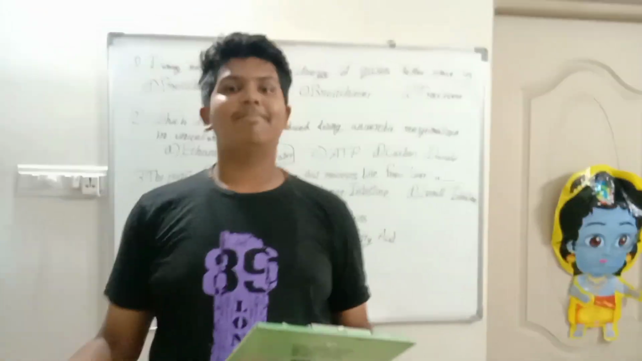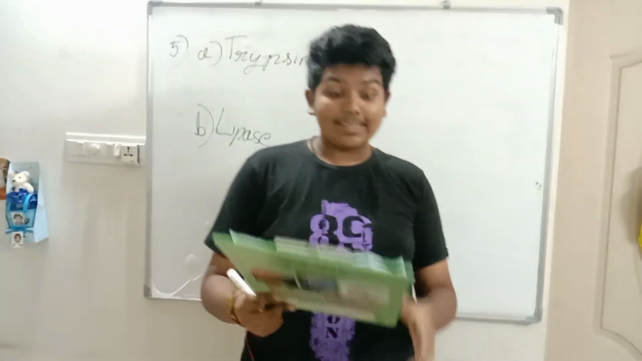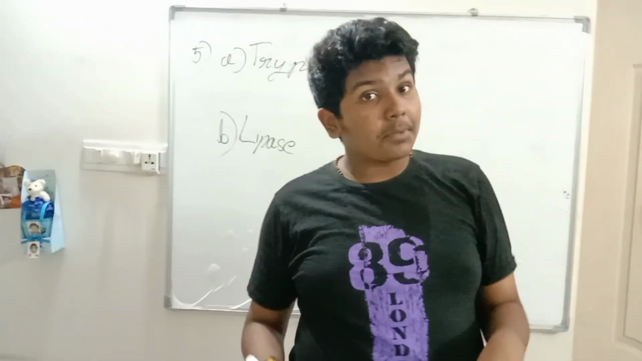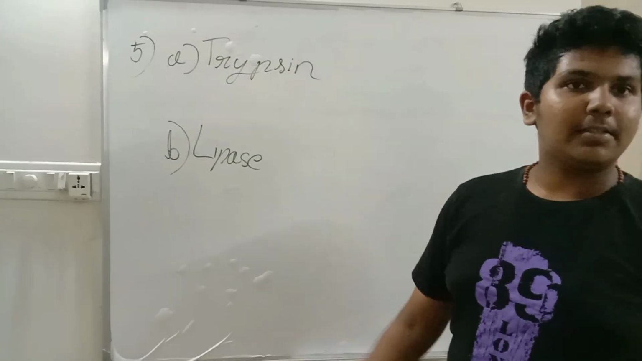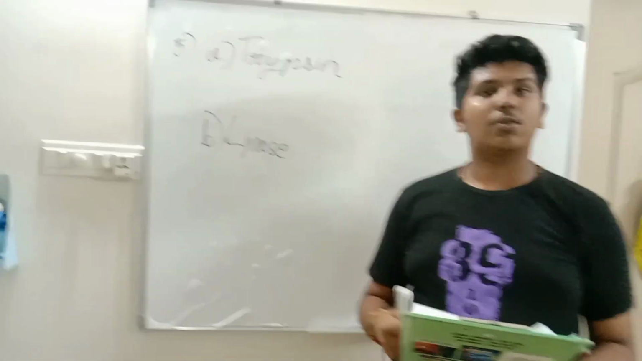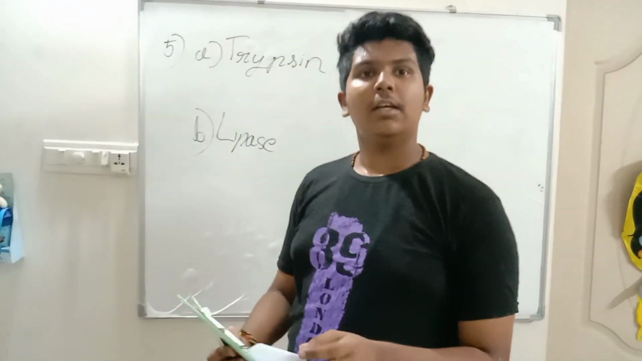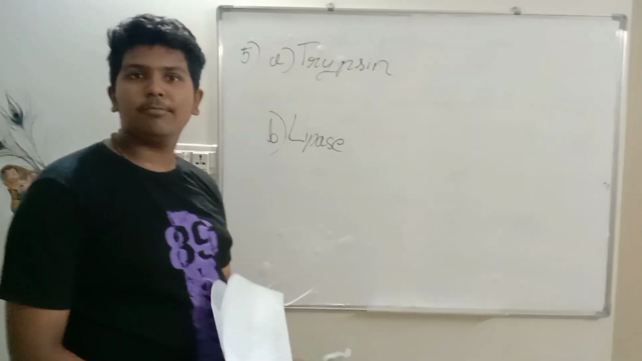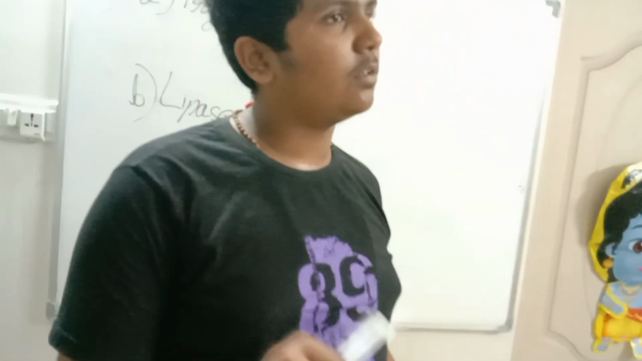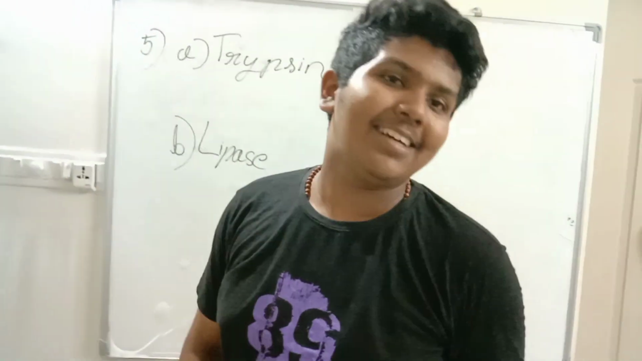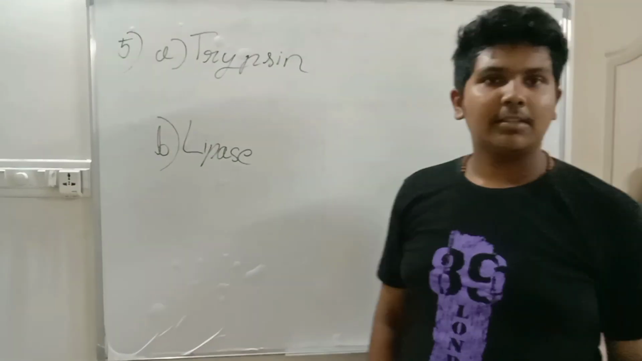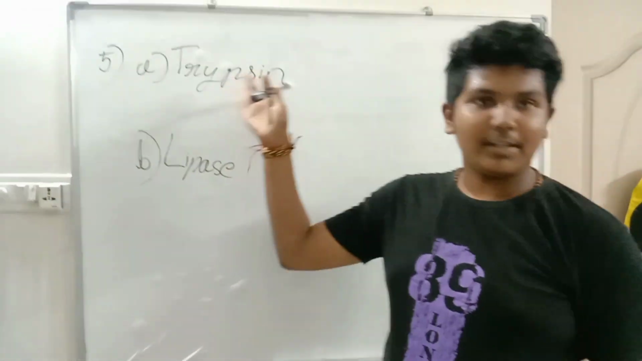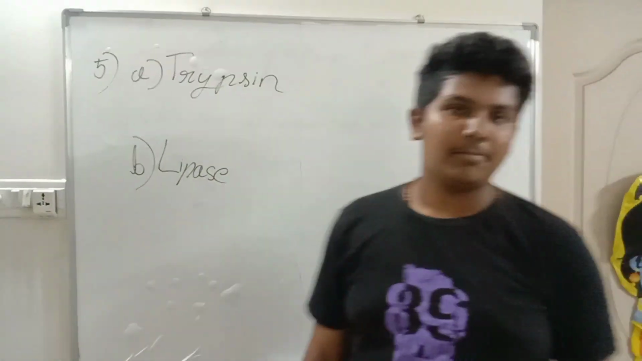Now the next question. State the role of the following in the human digestive system. The given are trypsin and lipase. So what is their role? First thing, they both are from a similar place. Liver, right? No, sorry, pancreas. These two are from the pancreas. Trypsin is formed in the pancreas.